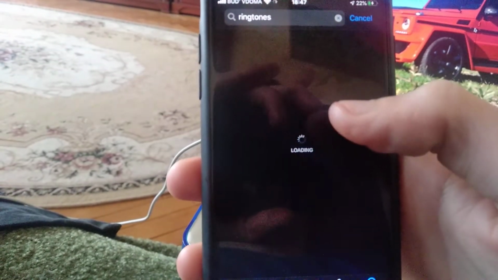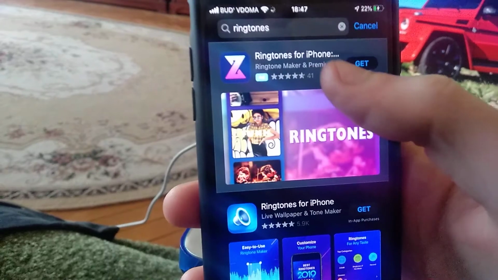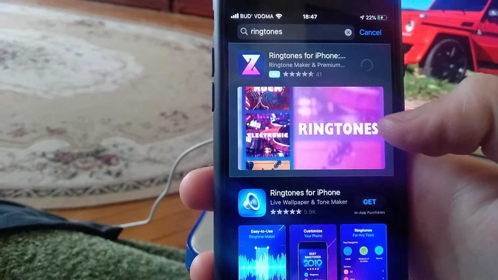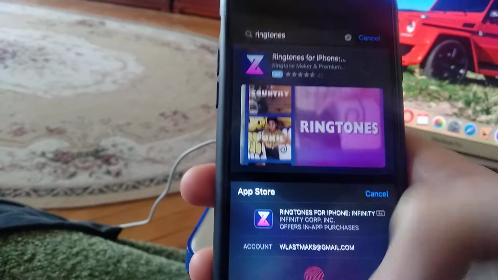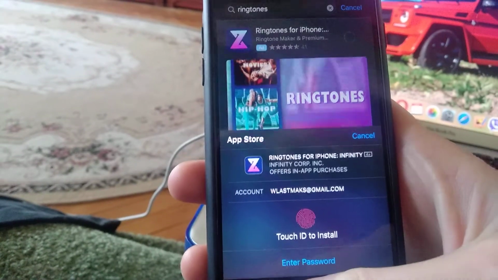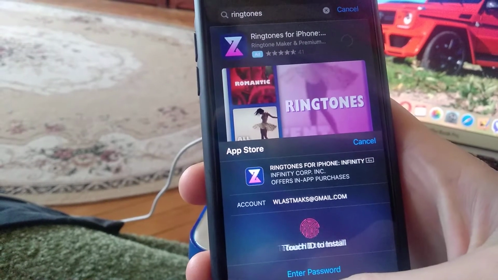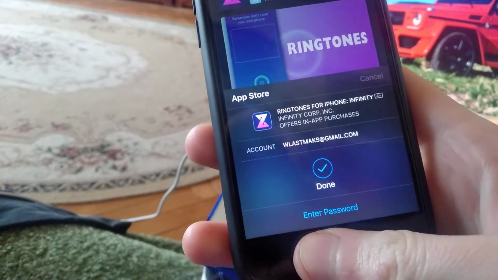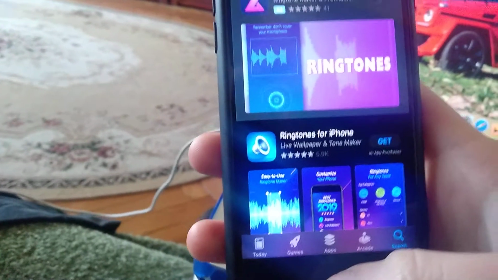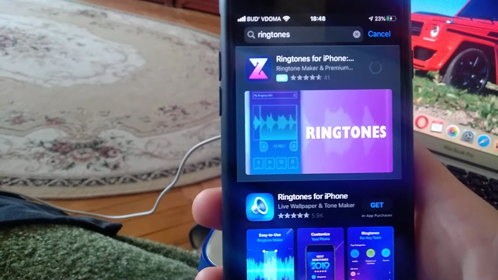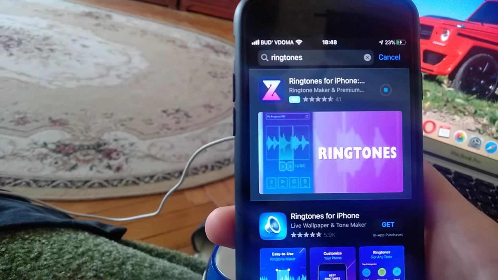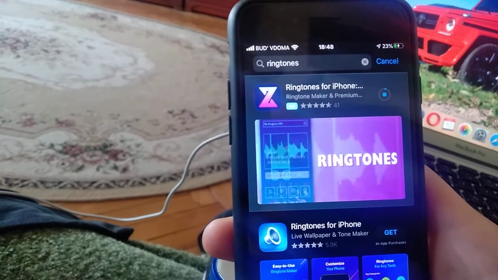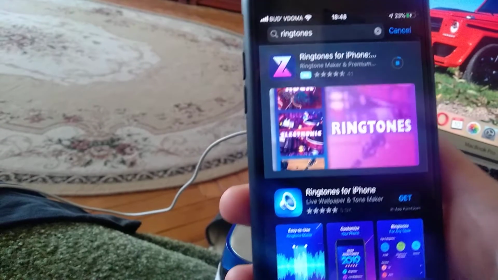So here you will find some application ringtones for iPhone. So just click Get and just wait until it will successfully install. Touch ID to install. So everything okay. So just wait some time after it will successfully download it and install on your mobile phone, and you will open it and use.